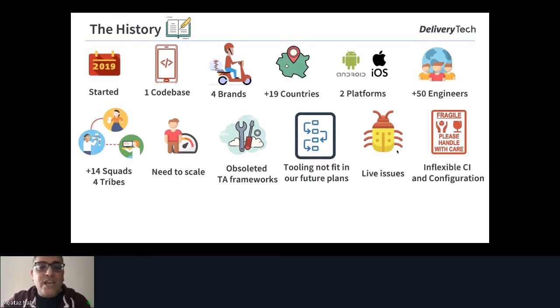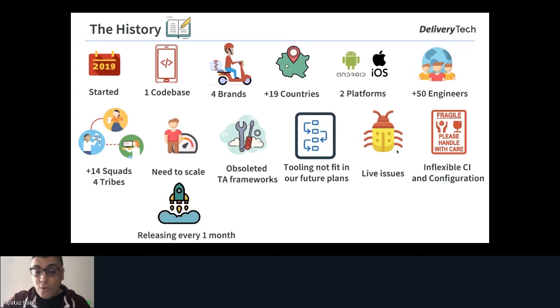So we have a fragile environment. Sometimes we have problems in configurations. We have problems in devices. We are working with local devices connected to our existing CI, and sometimes we lose the connection. Sometimes we need to open the VPN between the device and the machines and so on. So we have inflexible CI and fragile configuration. We also need to figure out how we can solve these problems.